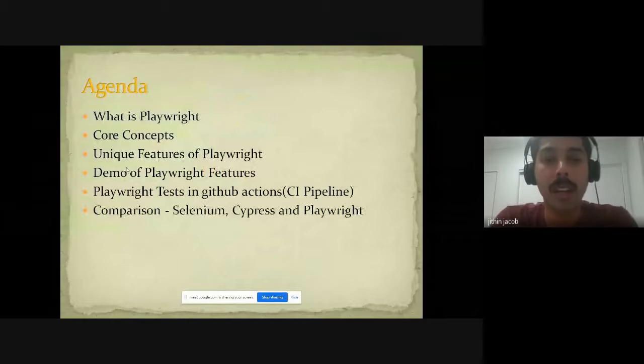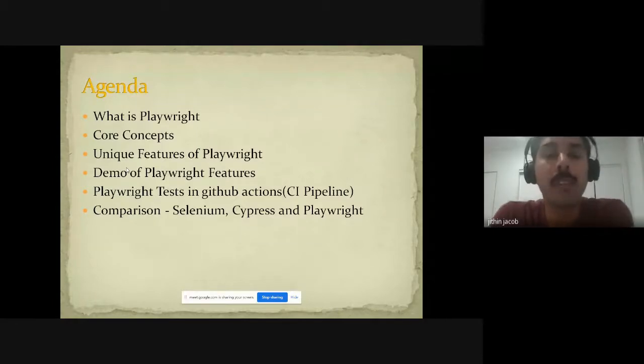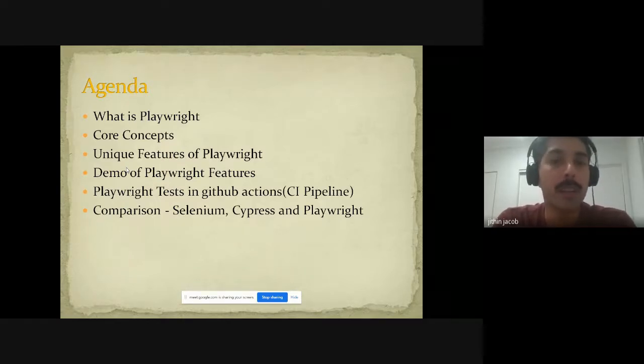So let's look at the agenda for today. Are you able to see my screen? Yes, ma'am. So we will see what is Playwright. We will see what the core concepts of Playwright are. We will see some of the unique features of Playwright with some demo. We will see how the Playwright test can be run in GitHub Actions, which is a CI pipeline. Then we will see a comparison between Selenium, Cypress, and Playwright.